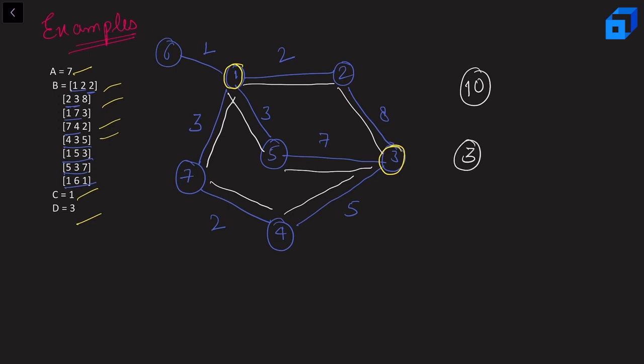So in this case I need to tell the shortest edge that I can have. I can clearly see that the shortest edge that I can have in our path is of length 2. Either we can take this edge or we can take this edge. So for this example our answer is 2. Now let us move on to see the solution to this problem.